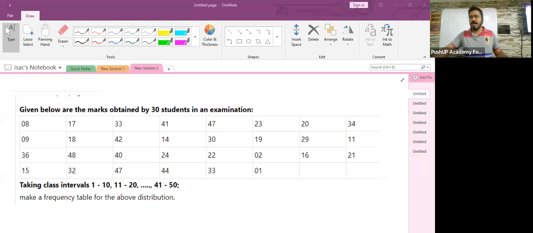As I told you before, we had already done with the basics, right? You all remember discrete variable, continuous variable. Then I taught you what is the meaning of class limit. The lower limit, the upper limit. Then I taught you what is actual lower limit, what is actual upper limit. All these things were discussed.